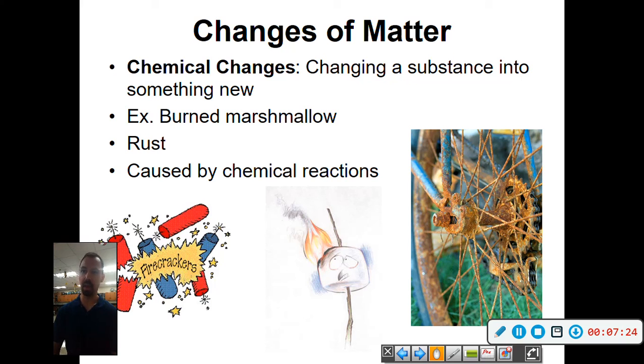Anything with a chemical change is caused by a chemical reaction. And again, it's not reversible. You're not going back at any point. Once that chemical reaction happens, you can't change it back.